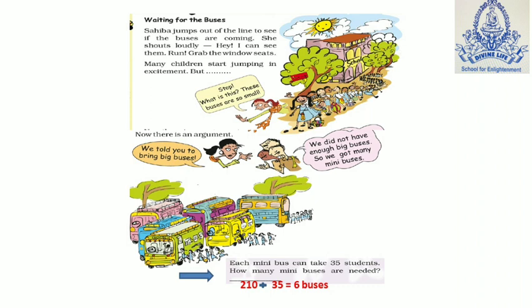Just clear your concept and read 2 to 3 times. You can easily solve the sums. Just read one question. I kept an arrow. Each mini bus can take 35 students. How many mini buses are needed? Here we have to do the division method. You know the total number of children is 210. You have to divide by 35. Write down the 35 table. You will get the answer: 6 buses are needed.